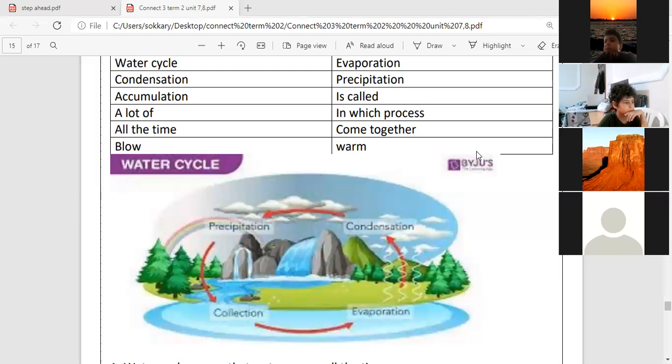They become river, then the sun heats the river, evaporation happens, then the wind cools the water, condensation happens, then the water falls, precipitation happens, water goes into the sea, into earth, into river, accumulation happens. So water moves all the time in a cycle. That's why we call it water cycle.